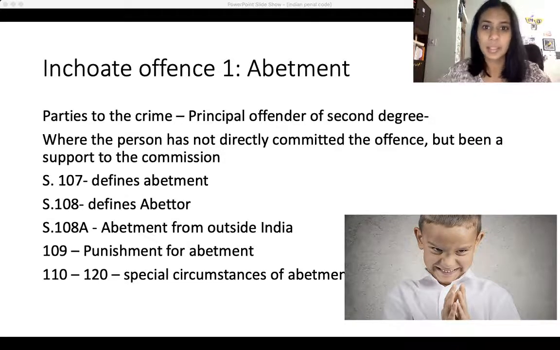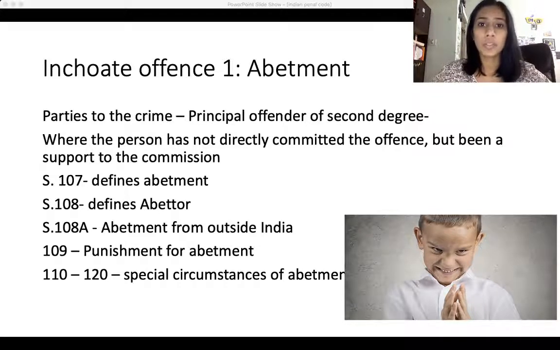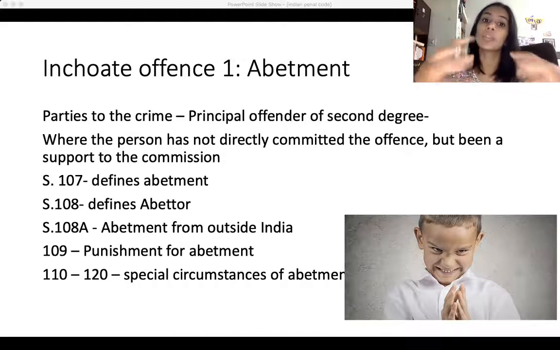As we were discussing in the previous class, offenses are of two kinds. One of them is incomplete offenses, where at the stage of intention, preparation, and attempt, the person has not actively committed the offense, or those in contradiction to the code. The first kind of inchoate offense is abetment. If you remember when we studied parties to the crime, there were different parties who are parties to the commission of the crime.